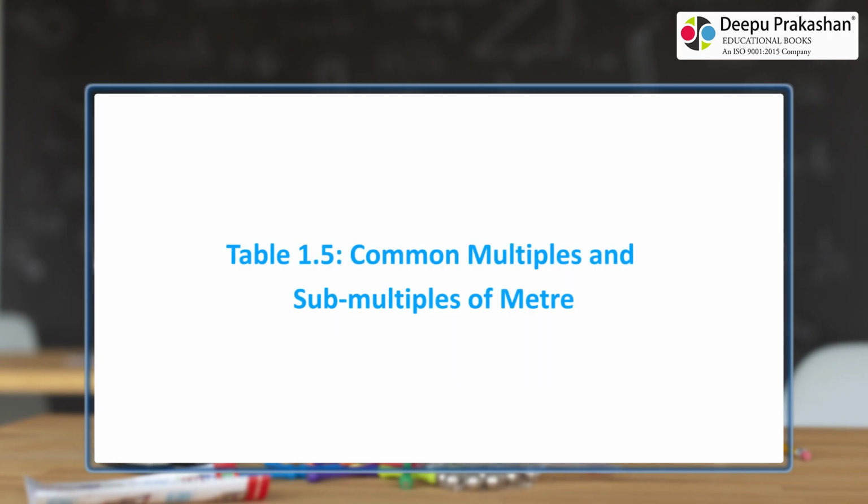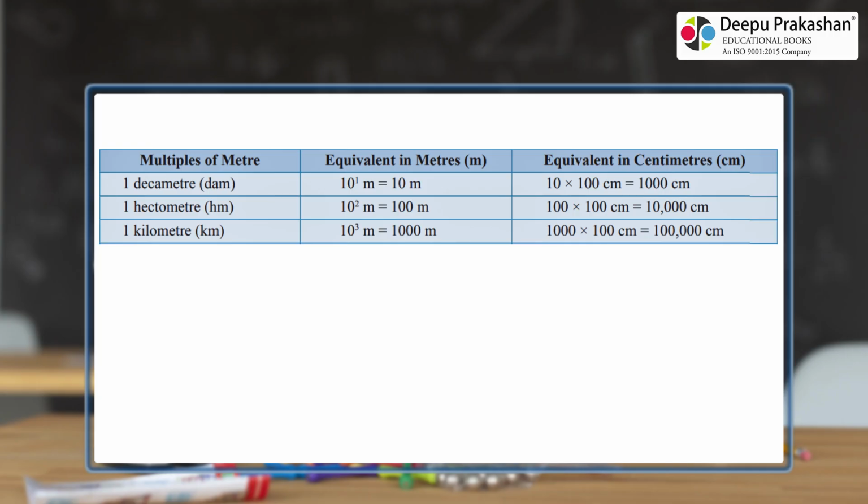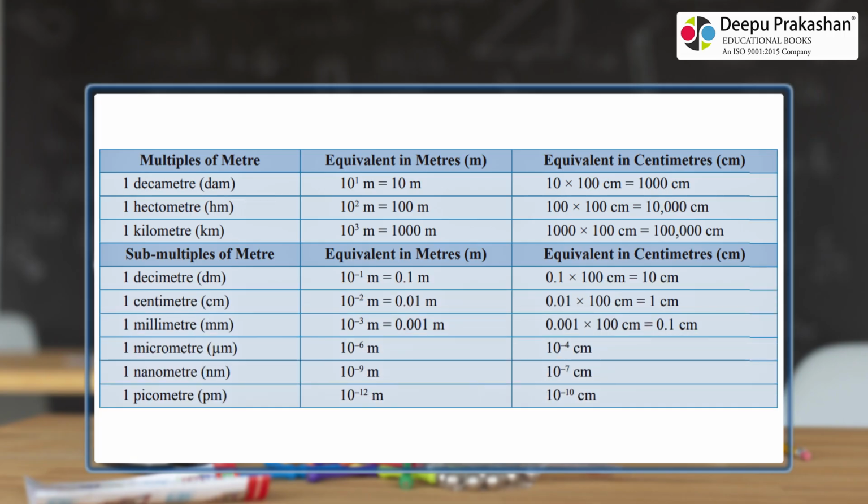Table 1.5 Common multiples and submultiples of meter. Multiples of meter, equivalent in meters, m, equivalent in centimeters, cm: 1 decameter, dam, 1 hectometer, 1 kilometer. Submultiples of meter: 1 decimeter, dm, 1 centimeter, cm, 1 millimeter, mm, 1 micrometer, μm, 1 nanometer, nm, 1 picometer, pm.